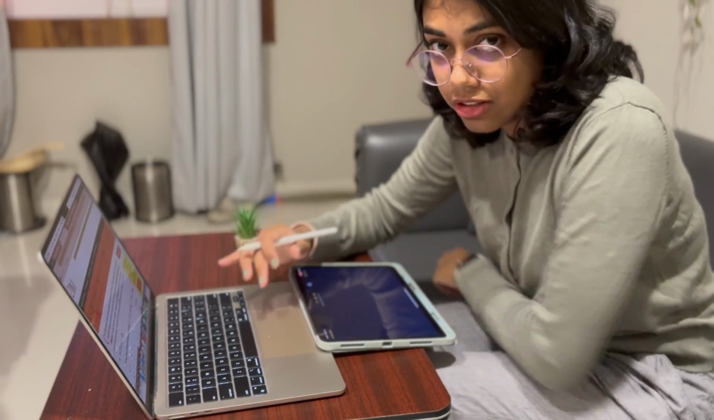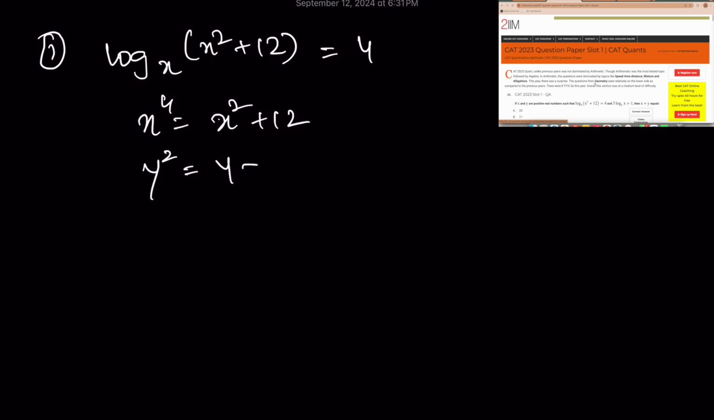The time is 6:31 right now. First question. It's a logarithm question, so I think I can do this. x is equal to, no, x raised to 4 is equal to x square. Sorry, I'm going to keep talking. You can mute me if it's annoying.